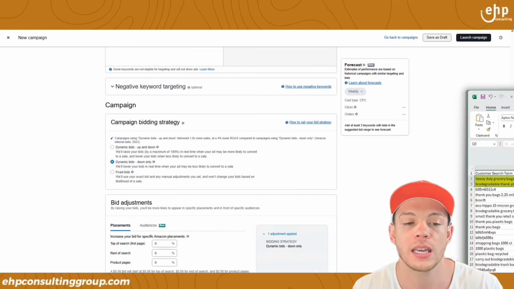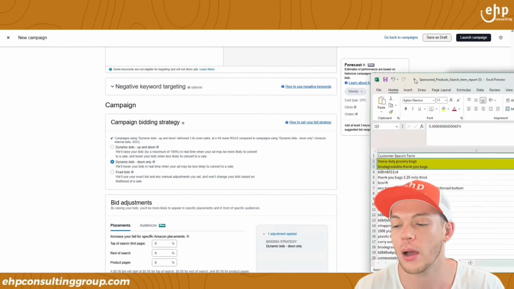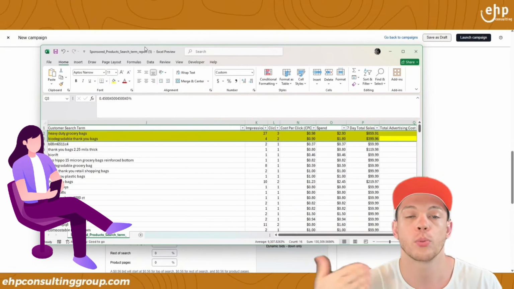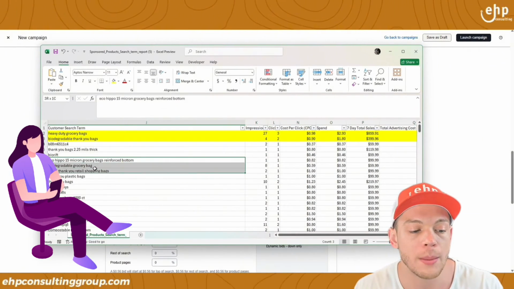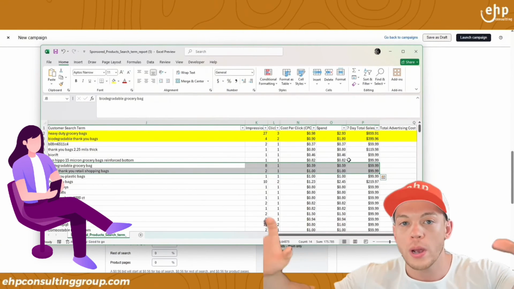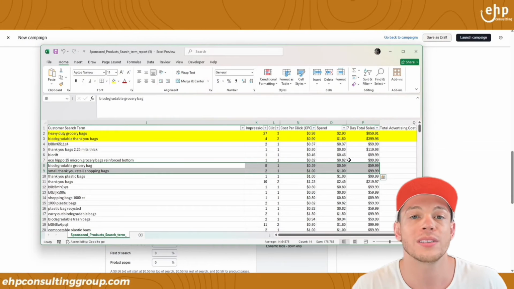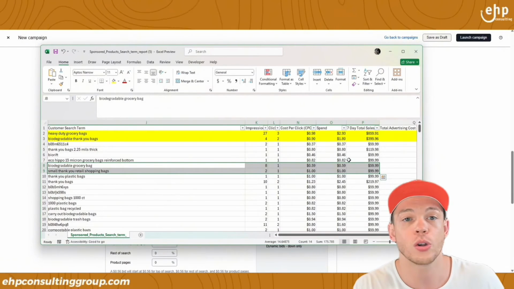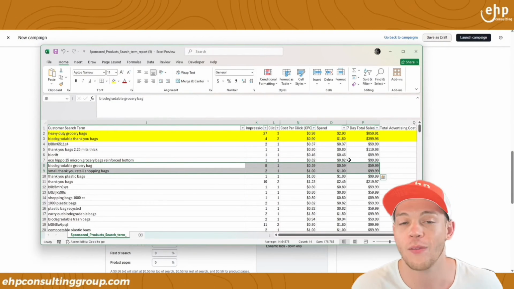Now you want to keep running those auto campaigns, so that way every month you're pulling the search term report and you're implementing new keywords. You're testing out, you're trying to find new winning keyword campaigns. The ones that you already created that are winning, you don't have to worry about those now. Now you already have winning campaigns.